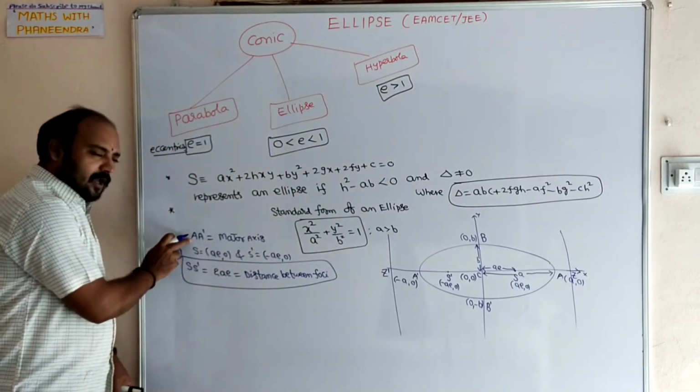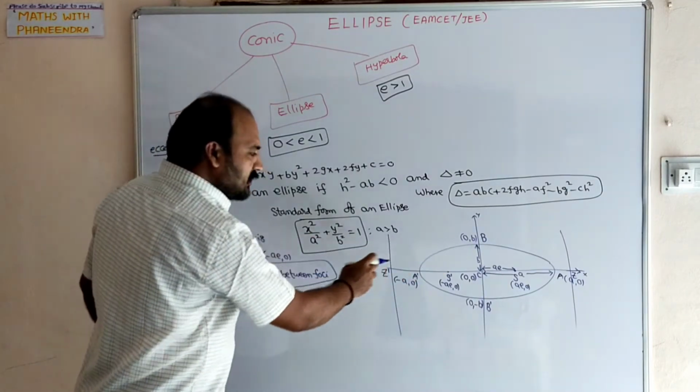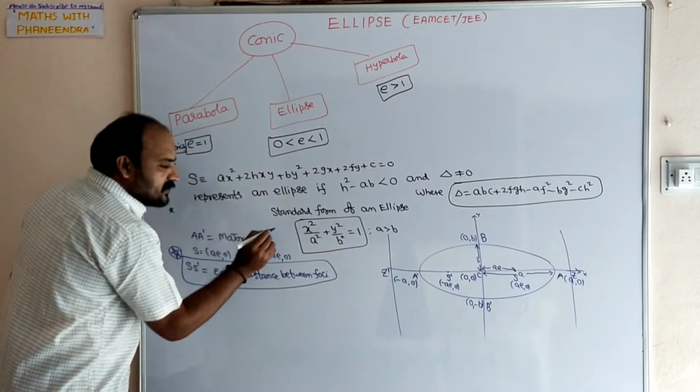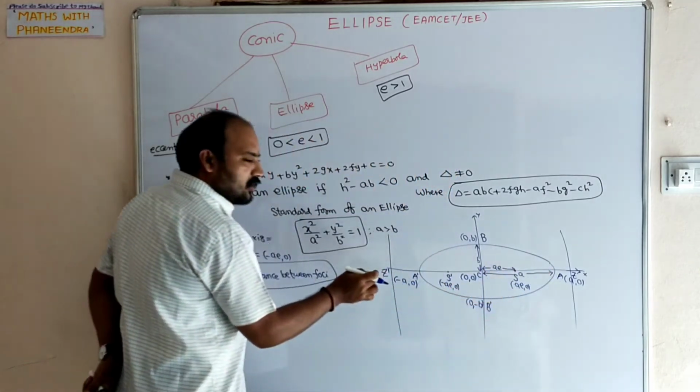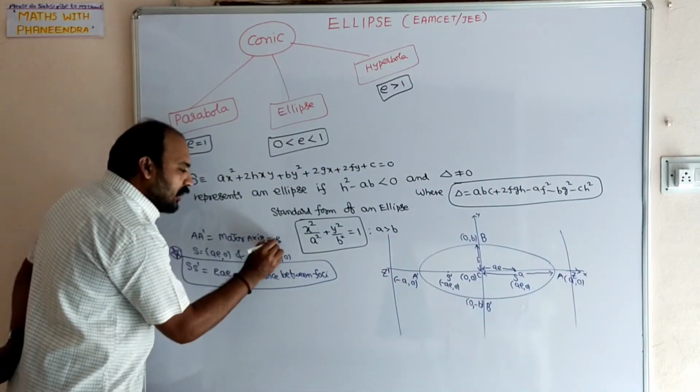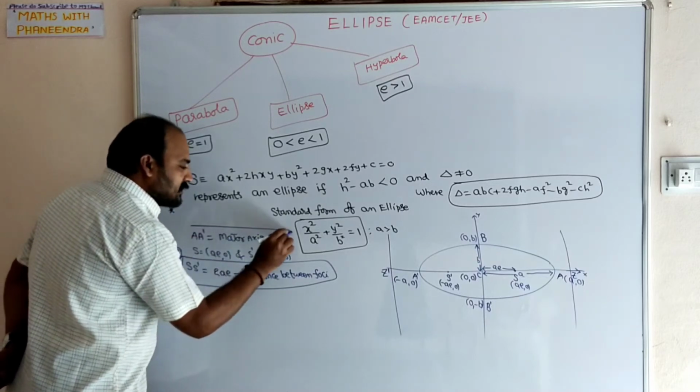Here I forgot to tell A dash, I said that it is the major axis. So major axis length also we will discuss. From here to here it is A, from here to here is also A. So A plus A is 2A. This is called the length of the major axis.